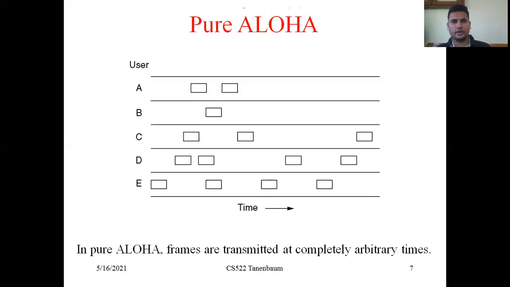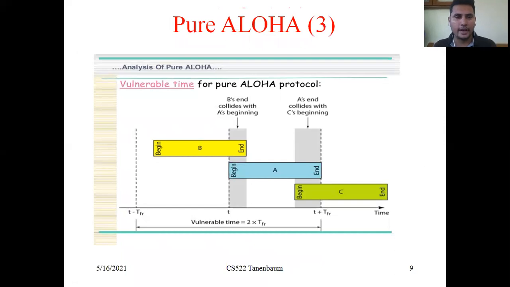So pure Aloha. Here we look at the vulnerable time, the analysis of pure Aloha. For the pure Aloha protocol, A sends a data frame, B sends a data frame, and C sends a data frame. This is the beginning of A's data frame, this is the end of A's data frame. This is the beginning of B's data frame, this is the end of B's data frame. This is the beginning of C's data frame, this is the end of C's data frame.